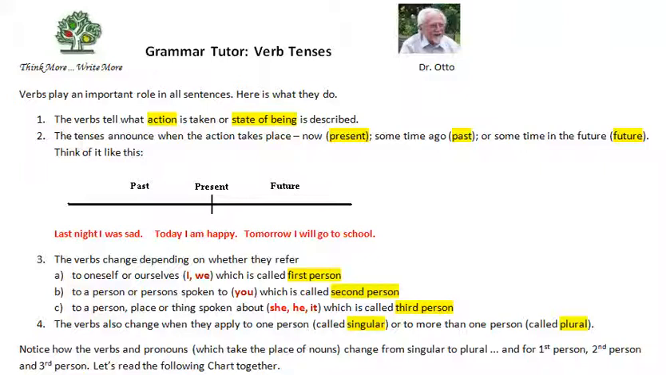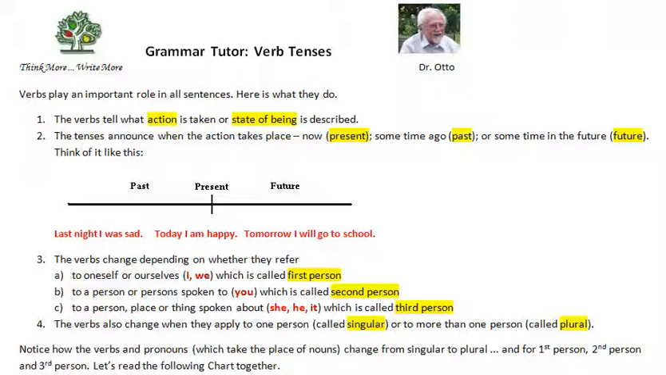The verbs change depending on whether they refer A, to oneself or ourselves, I, we, which is called first person; B, to a person or persons spoken to, you, which is called second person; C, to a person, place, or thing spoken about, she, he, it, which is called third person. The verbs also change when they apply to one person, called singular, or to more than one person, called plural.